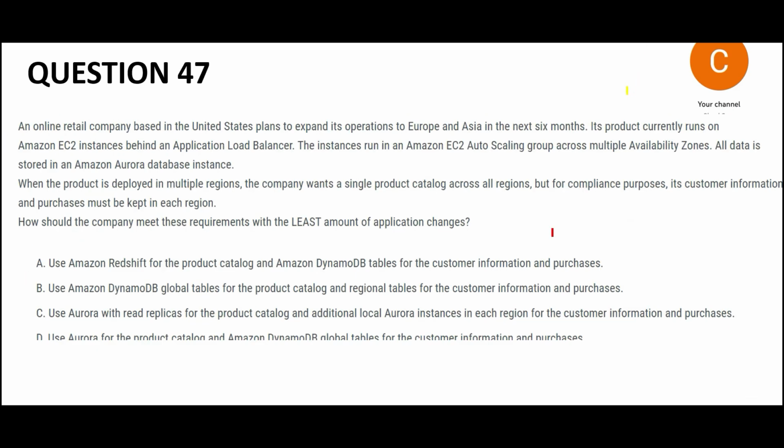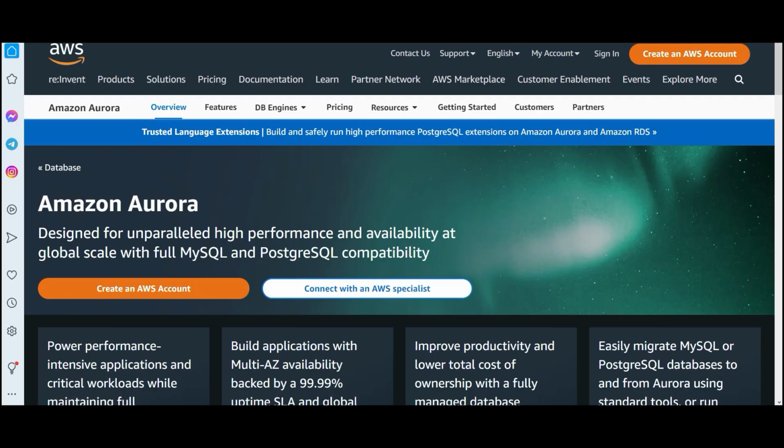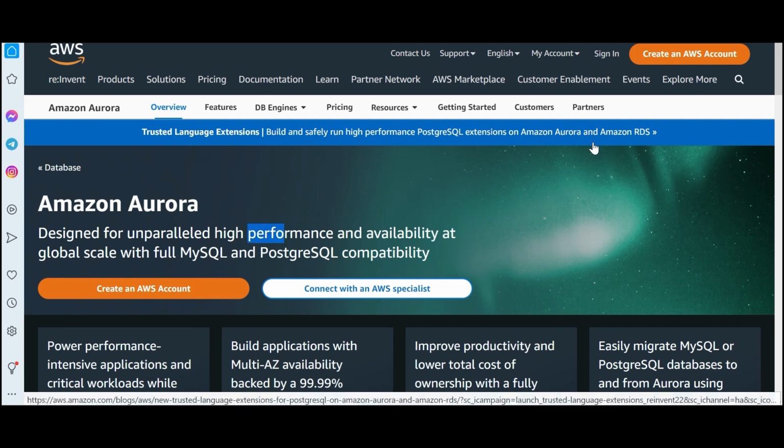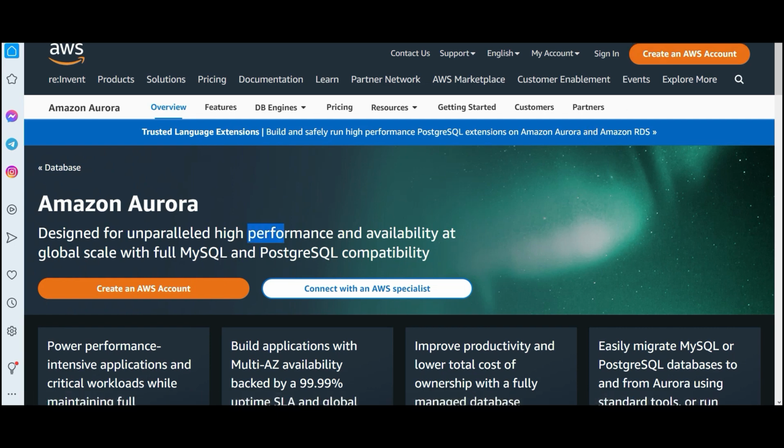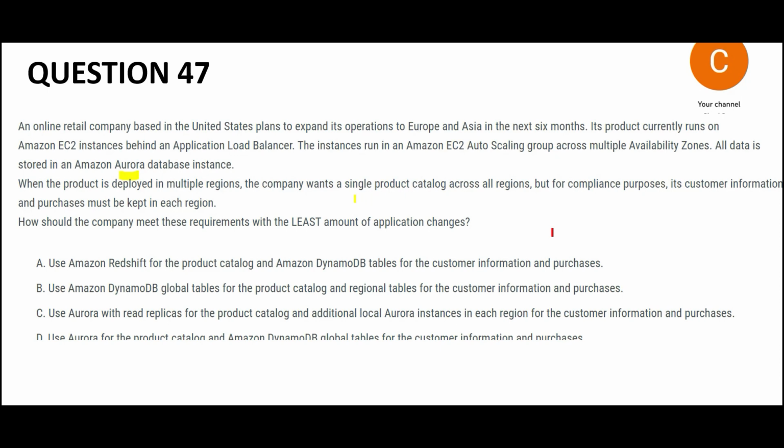See, there is a story, but what we need to do here is they have an Aurora database. You see this Aurora? It is used for high performance and SQL based databases. So they want one single product catalog in all regions, but for compliance, the customer information must be kept in each region. So there are two requirements. This is one, and this one is the second one.